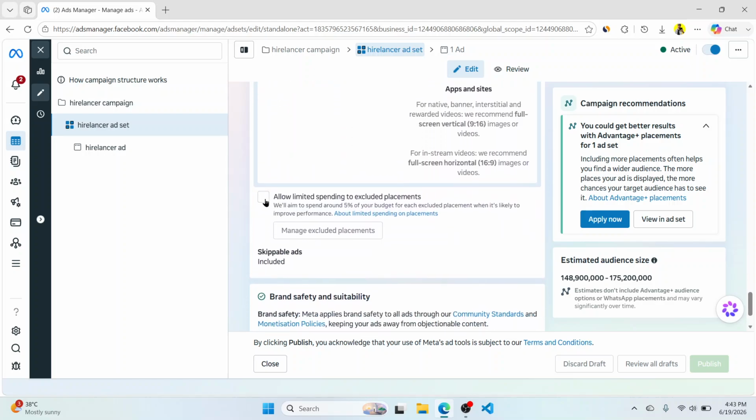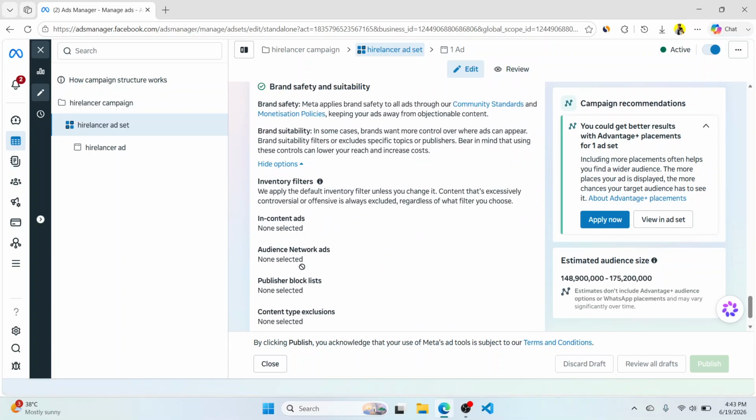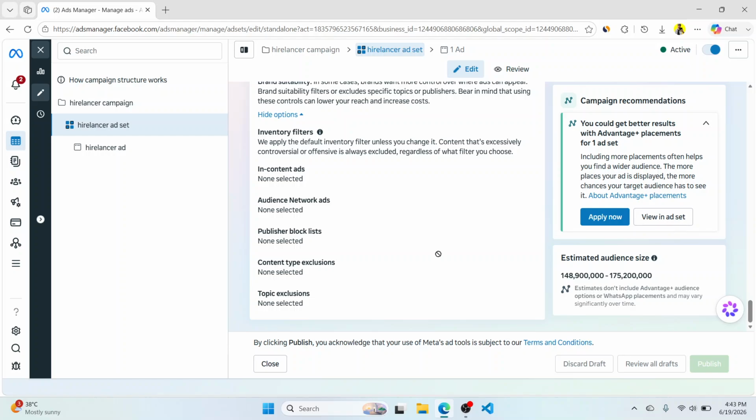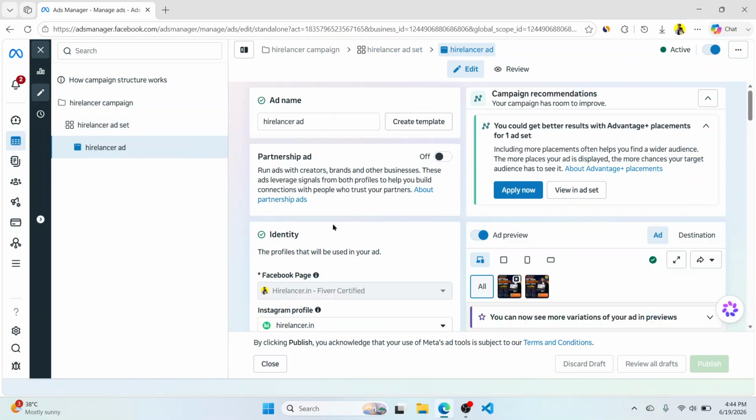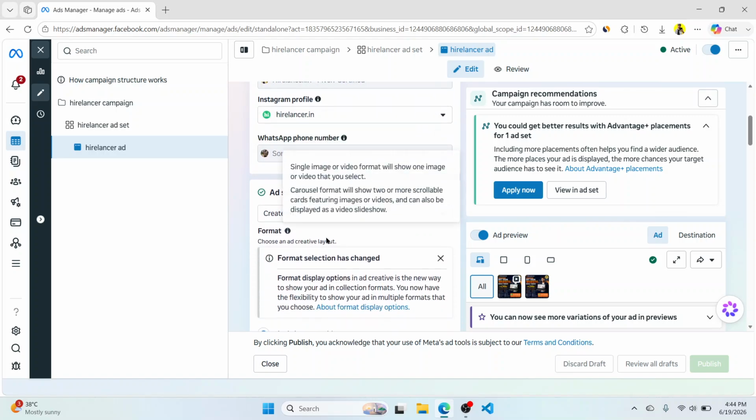You also have to uncheck this one, because it allows limited spending to exclude placement. Okay, and nothing else. Then you move on to the next step, which is the ad. And here it is very important: you have to select your page. This section only appears when you have already selected your page in the ad set. When you do that, you unlock Facebook, and then I also selected Instagram.